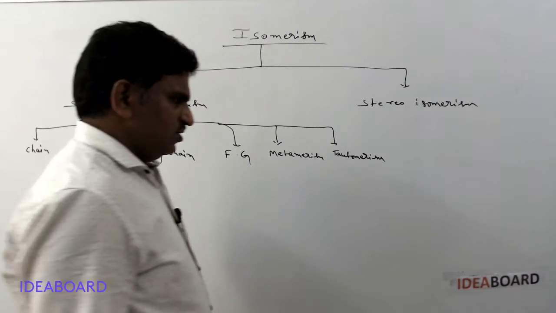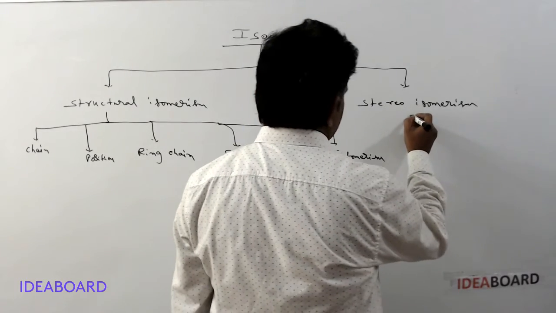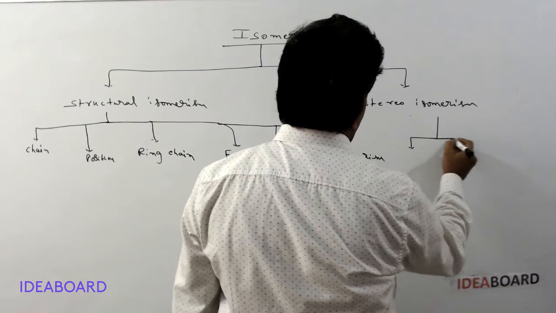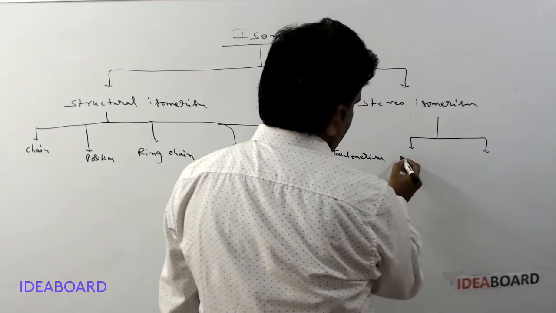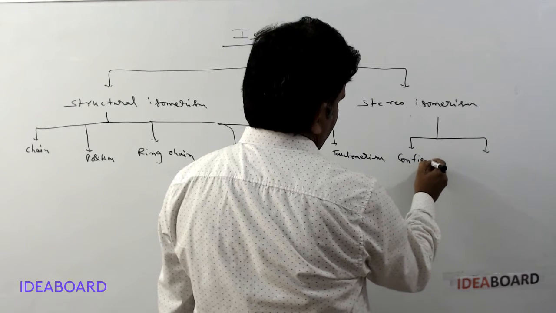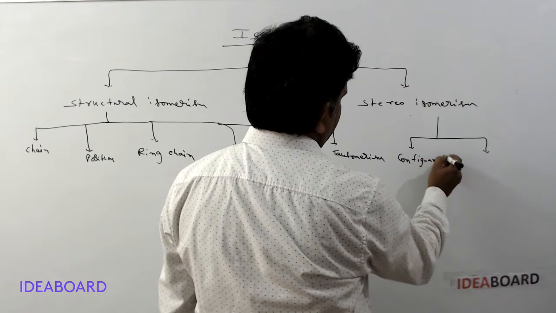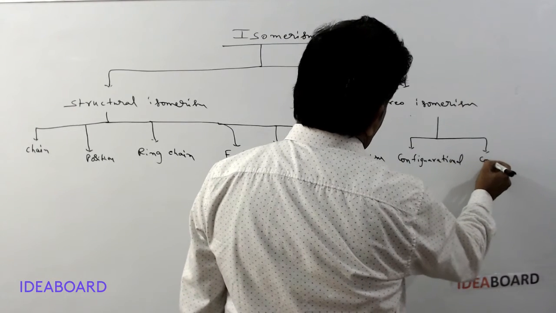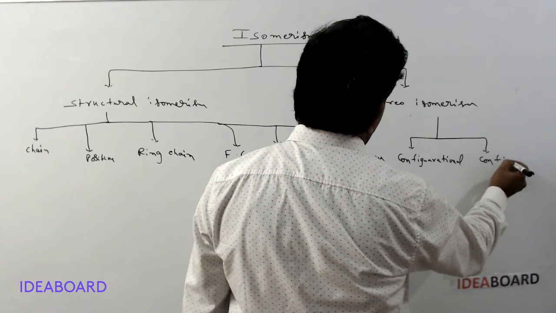And stereoisomerism is classified mainly into two types. One is configurational isomerism, and the second type is conformational isomerism.